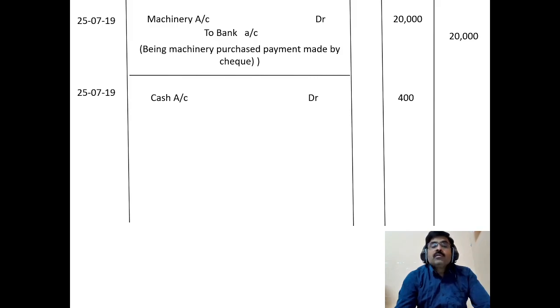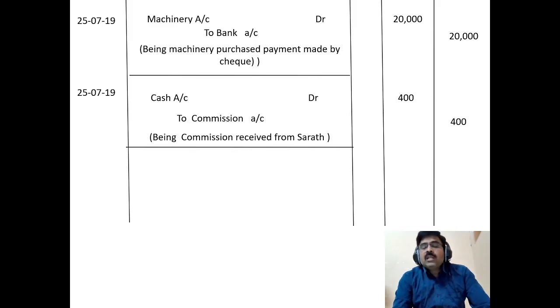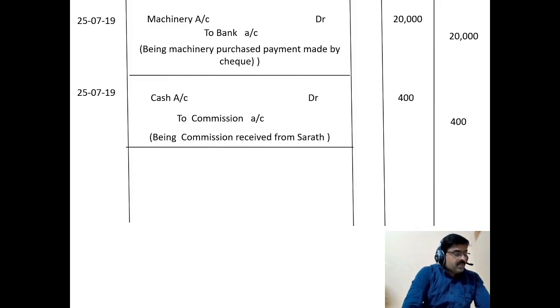So credit the commission account. Small narration: being commission received from Sharath. In narration we can write the name of the person from whom we received the commission, but in any transaction which deals with a nominal account, we never write the name of a person.